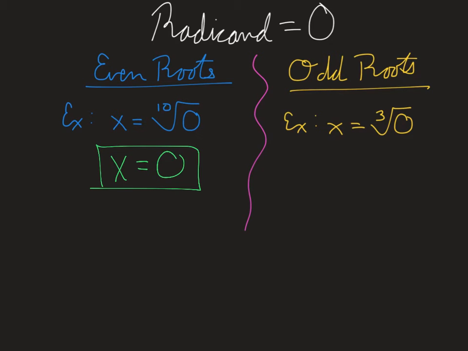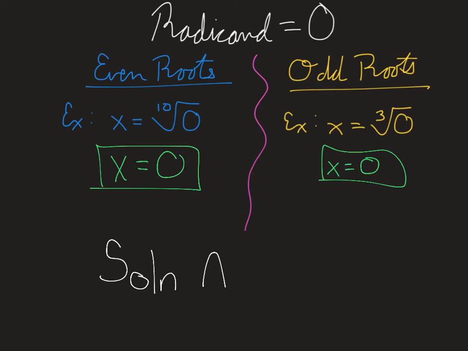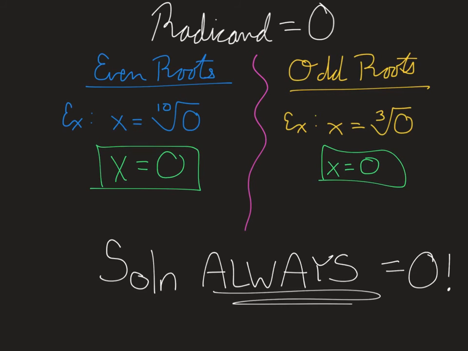Looking at your odd root, if x is equal to the cube root of 0, now we're asking what times itself 3 times will give me 0? Well, again, 0 is the only possible answer there. So if your radicand is exactly equal to 0, regardless of whether you have an even or an odd index, an even or an odd root, your solution will always, always, always equal 0. Always.